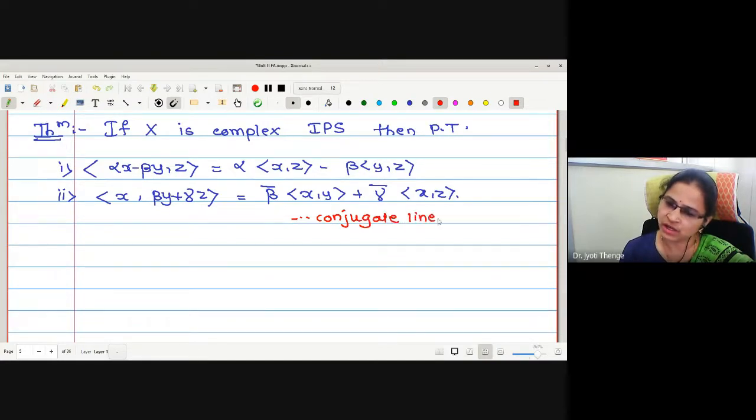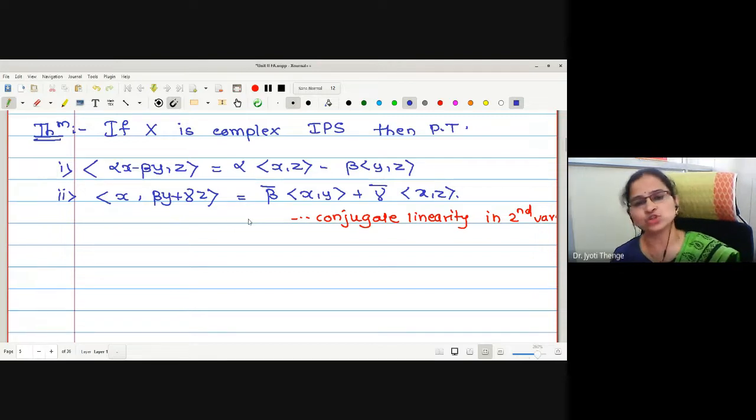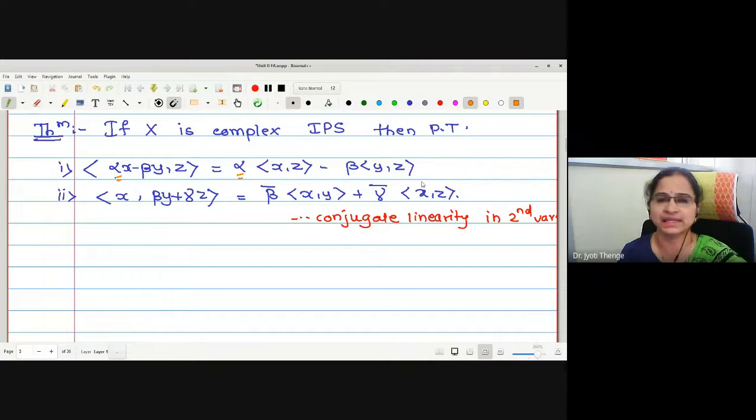Why conjugate linearity? In linearity, we take the scalars out as they are. But if the linear combination is in the second variable, we take the scalars out of the inner product with a conjugate. That's why the word conjugate linearity is used.